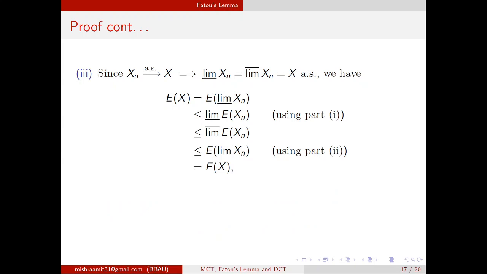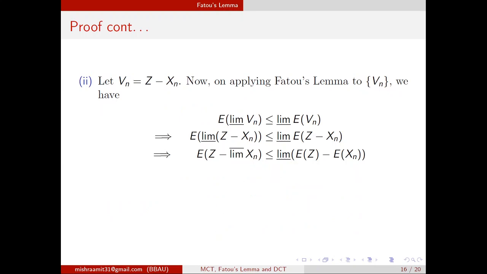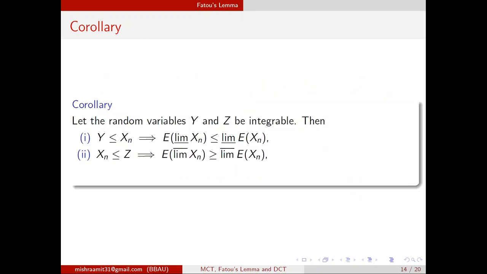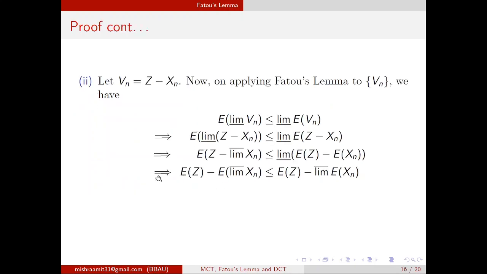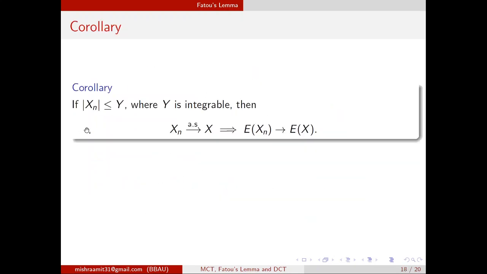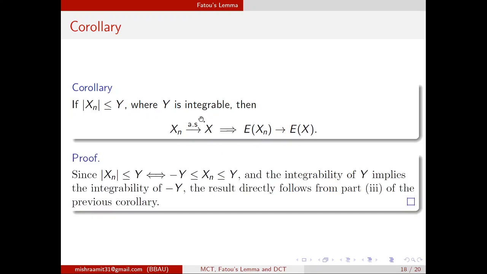Now with this part 3, let me just recall part 3. If I replace this y and z with the same element, I am writing mod xn less than or equal to y, where y is integrable. Then this holds, and this again follows from part 3, because mod xn less than y means minus y less than xn less than y. So if y is integrable, minus y will be integrable. So using part 3, we have this result.